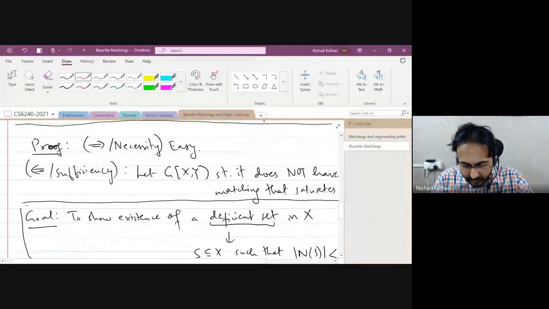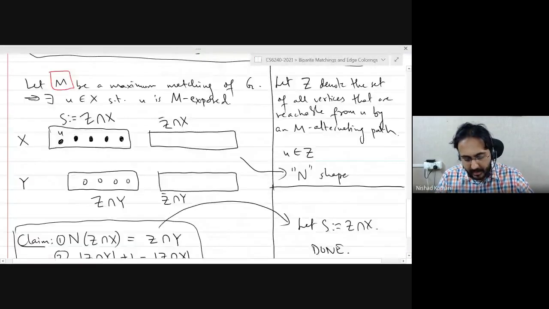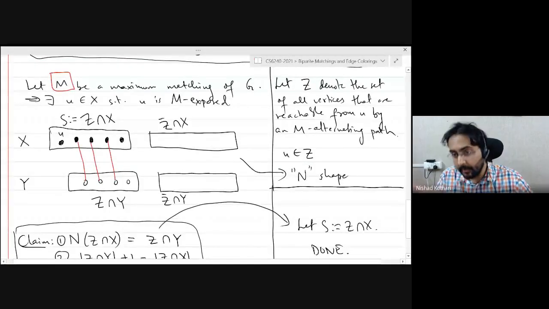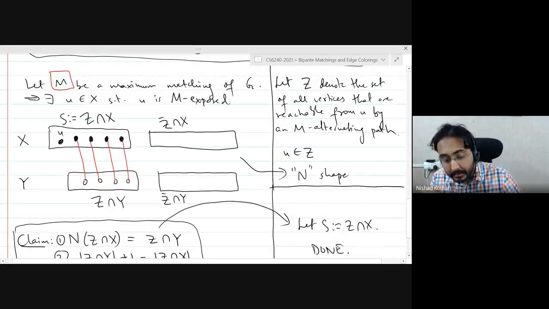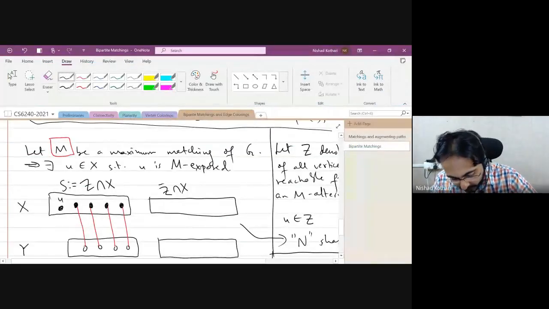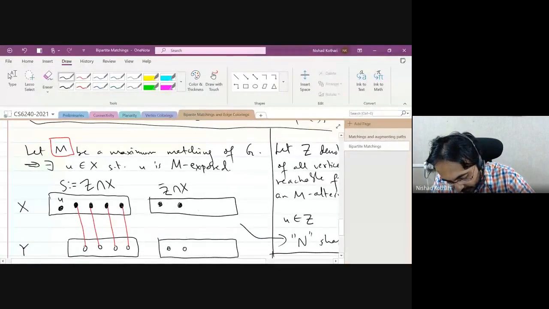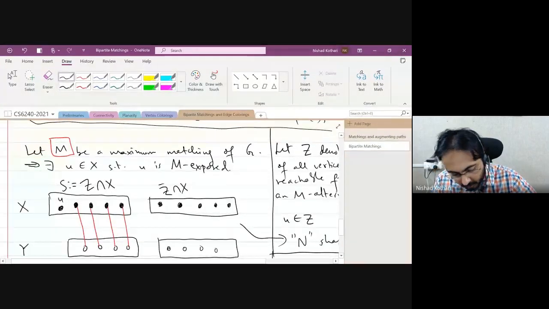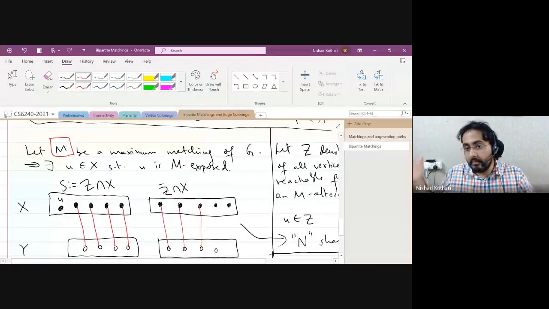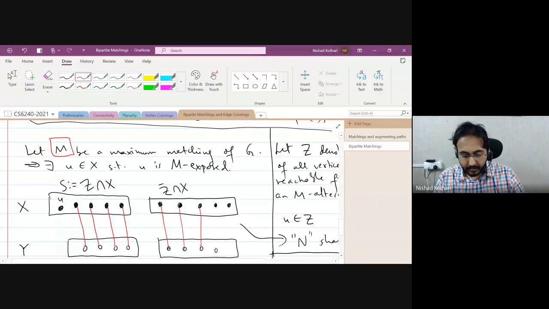In fact, what you can do is you can think about what the matching looks like. The matching is going to look exactly like this, permuting the vertices to make the drawing nice. And the remaining matching is going to be on the other side. I'm not saying that the whole matching is in Z. There could be other edges which are on the other side. It could look something like this, for instance. Maybe this is your maximum matching and you are not able to match the remaining vertices.